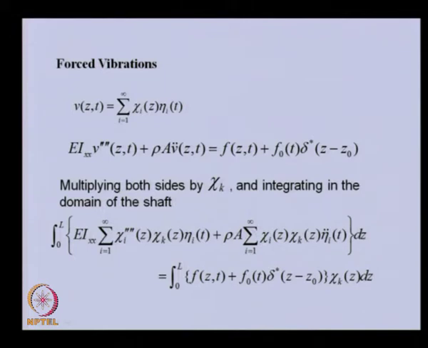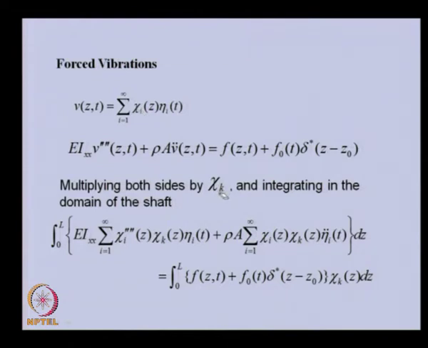So, let us substitute this assumed solution in the equation of motion, and then we multiply that equation on both sides by an eigenfunction, let us say X k, which is other than X i as such.